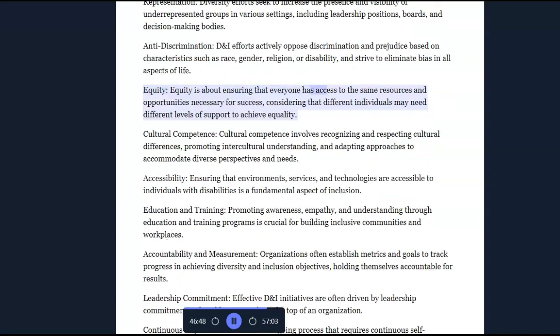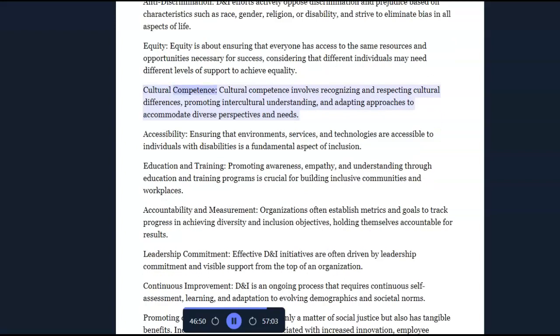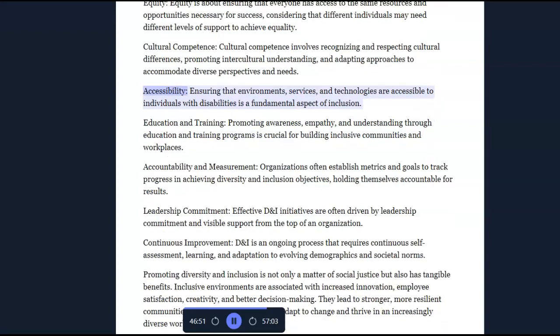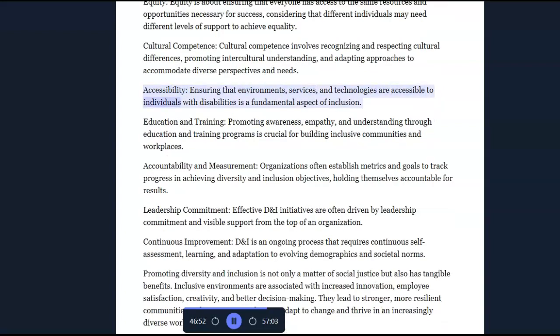Equity is about ensuring that everyone has access to the same resources and opportunities necessary for success, considering that different individuals may need different levels of support to achieve equality. Cultural competence. Cultural competence involves recognizing and respecting cultural differences, promoting intercultural understanding, and adapting approaches to accommodate diverse perspectives and needs. Accessibility. Ensuring that environments, services, and technologies are accessible to individuals with disabilities is a fundamental aspect of inclusion.